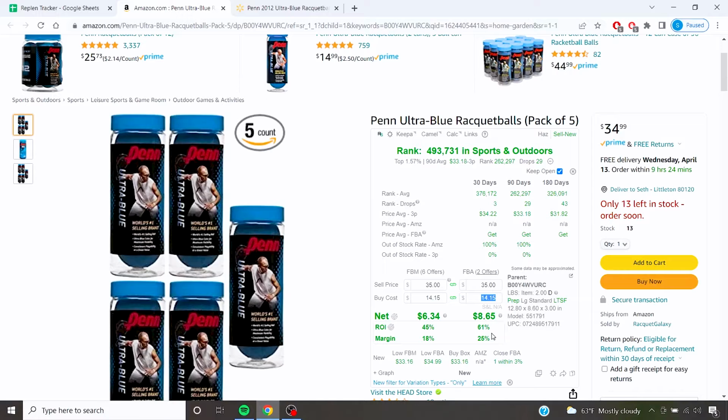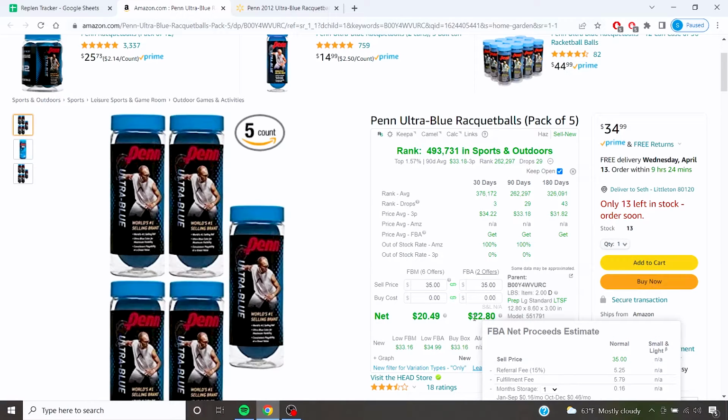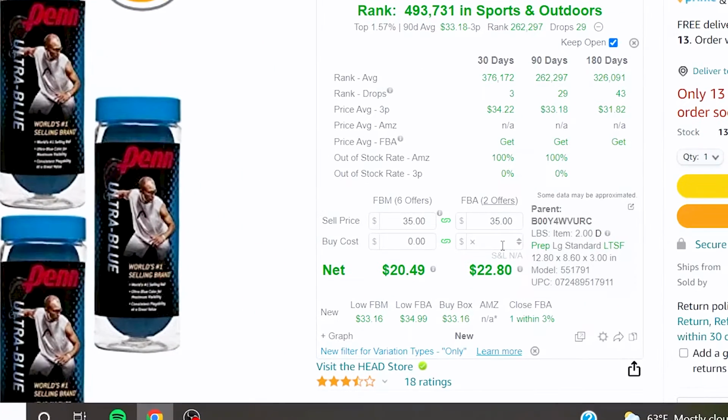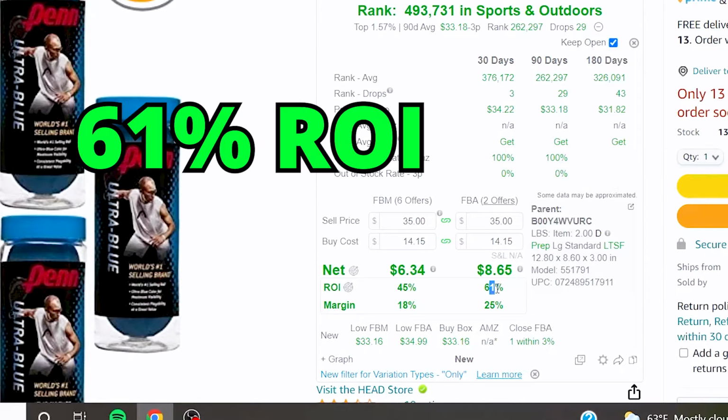The thing that we do have to keep in mind, though, is that just because we're selling it for $35 doesn't mean that it's a straight 35 minus 14. After fees, we're going to get $22.80 back. And so even with that cost of goods, that still leaves us a profit of $8.65 and an ROI of 61% if we were to sell this product.